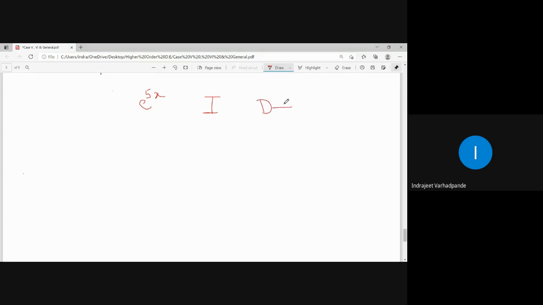Replace D by a. If the denominator comes out to be 0, then it is identified as case failure. And in case of case failure, multiply by x and differentiate the denominator.